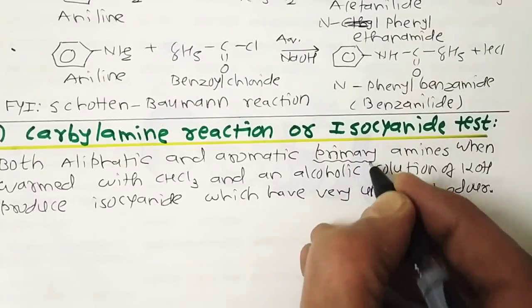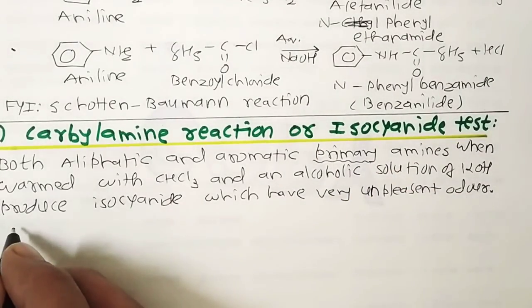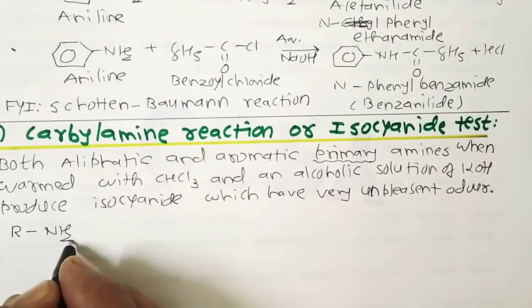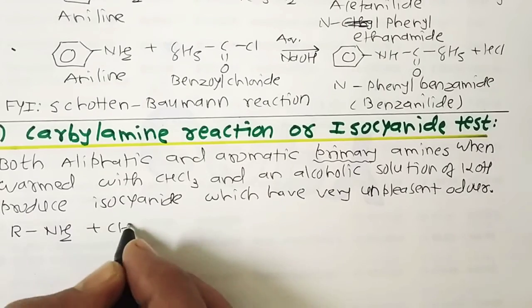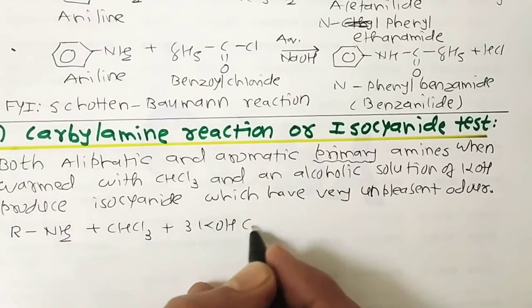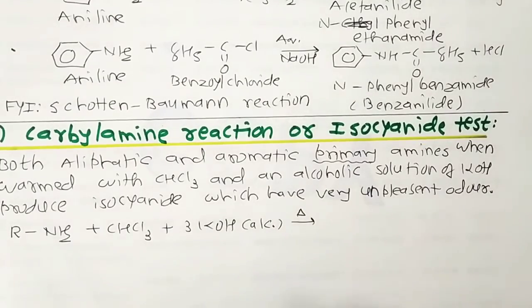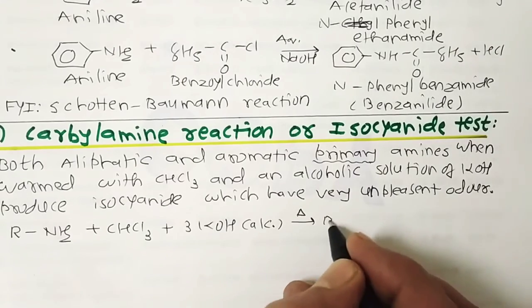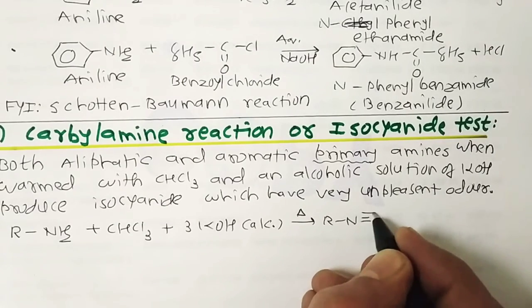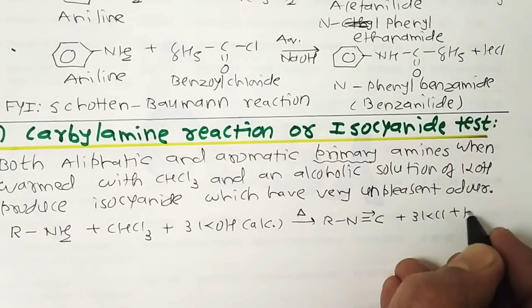Mind well. Once again, if I take RNH2, it's a primary amine. When it reacts with chloroform in presence of alcoholic KOH, and when it is heated or warmed, the reaction is carried out and we get the product isocyanate plus KCl plus H2O.